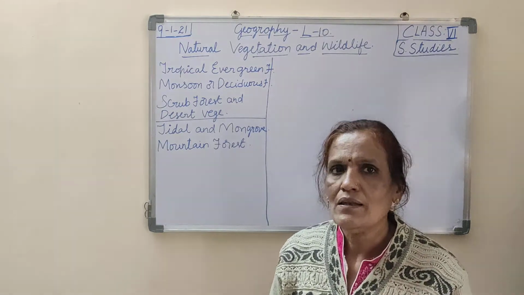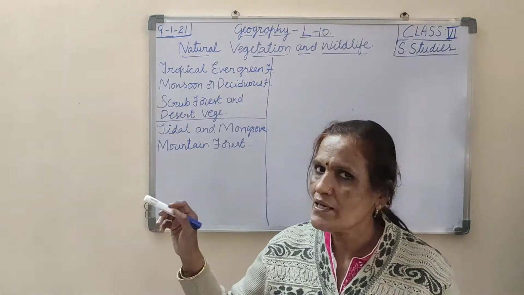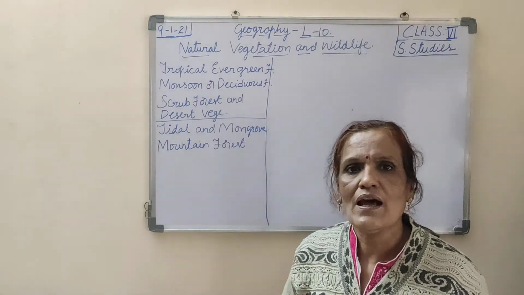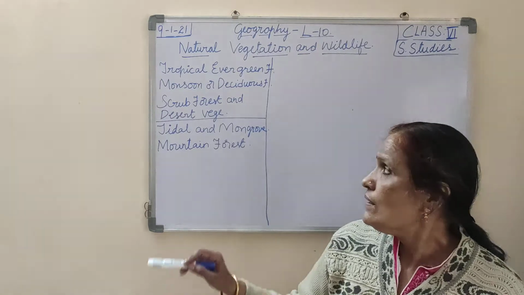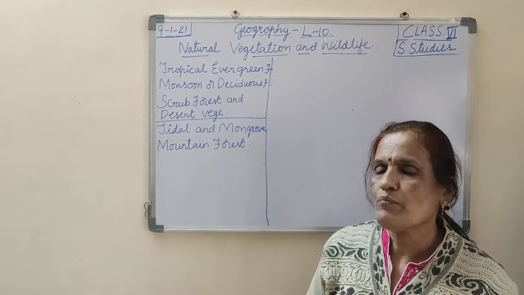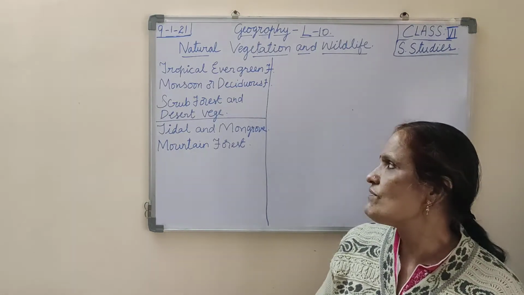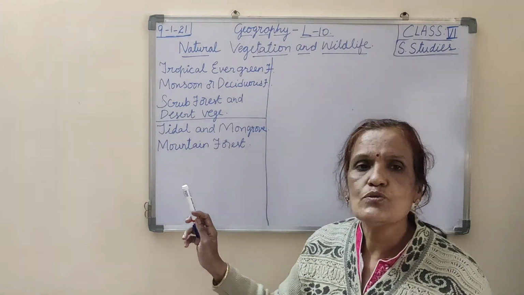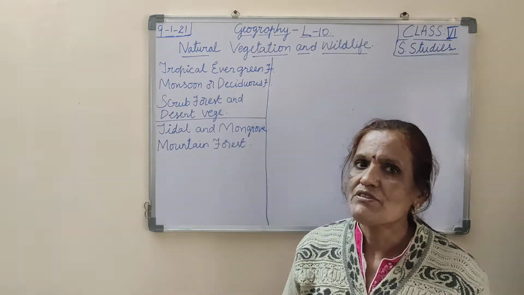This is the main plant of this forest, because it can survive without water for a longer time. So it grows in the desert where we hardly find vegetation and water. These are the three forests we studied in the previous class, and I have explained a few important points we already discussed. In this class, we will study the tidal and mangrove forest, the mountain forest, the importance of the forest and the conservation of the forest.